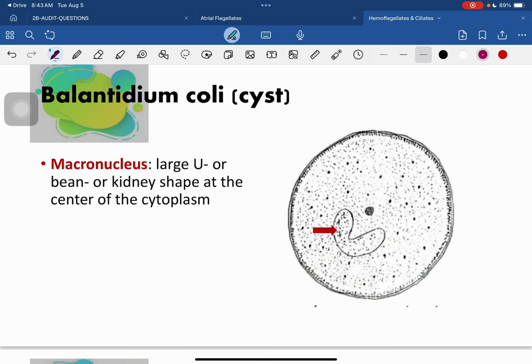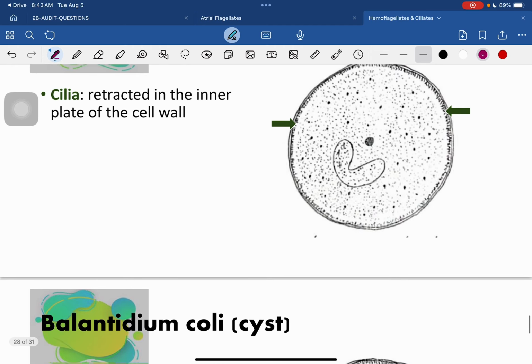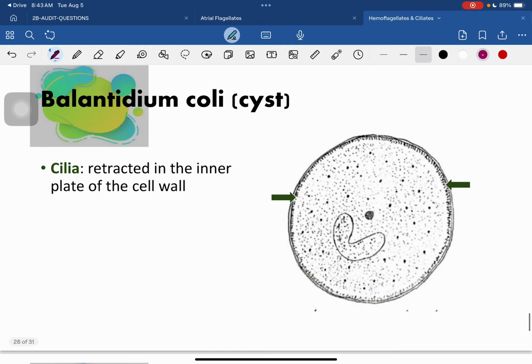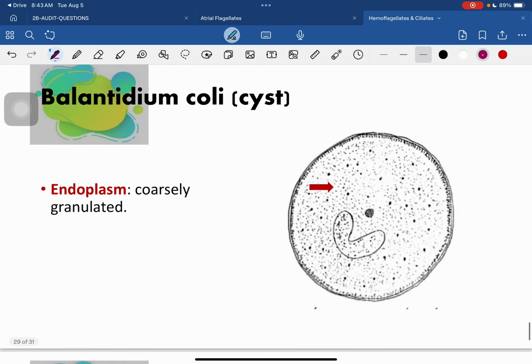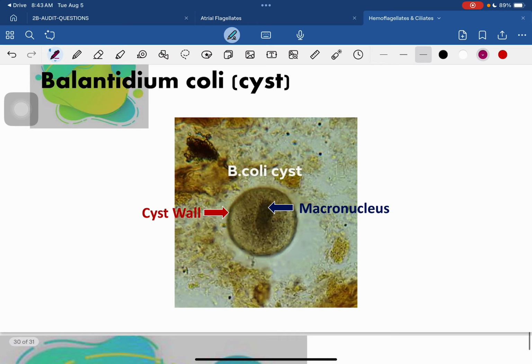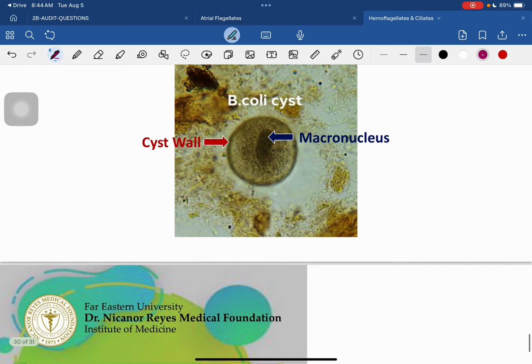So even your cyst form has a macronucleus and micronucleus. Again, the cilia are retracted in the inner cell wall, and the endoplasm is coarsely granulated. So it is rough, in comparison to the trophozoite. You have a thick cell wall, and your macronucleus is also C-shaped.